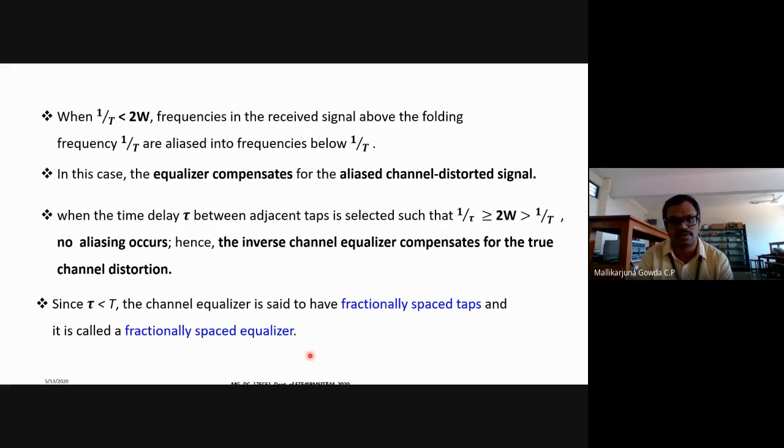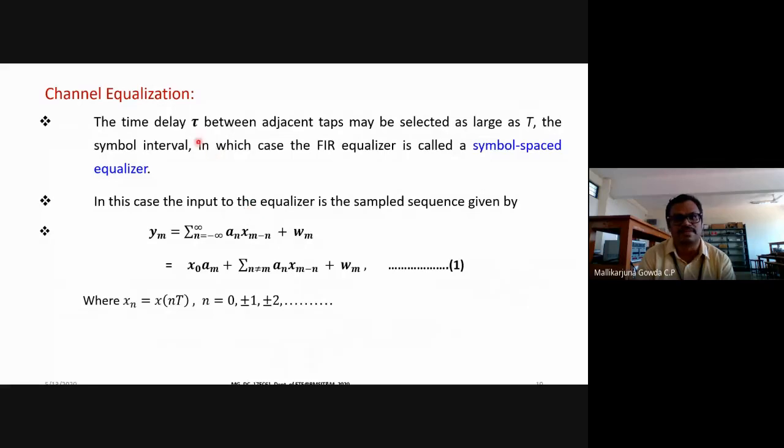So I hope you will be able to catch this point. Two things are there. One is when the time delay tau between the adjacent taps is larger than the symbol duration. In that case, I call that FIR filter a symbol spaced equalizer.